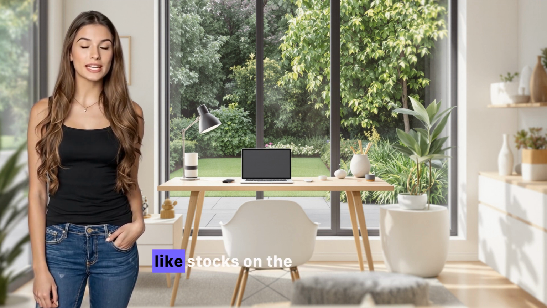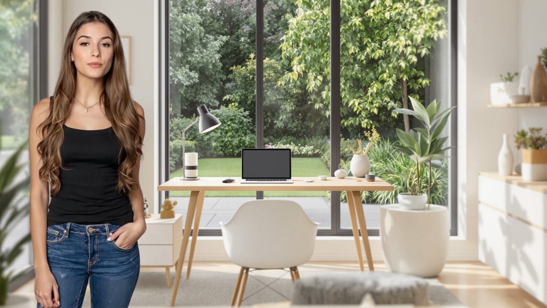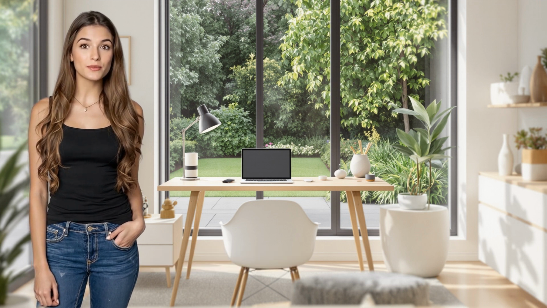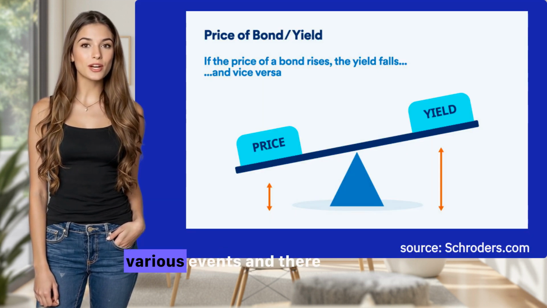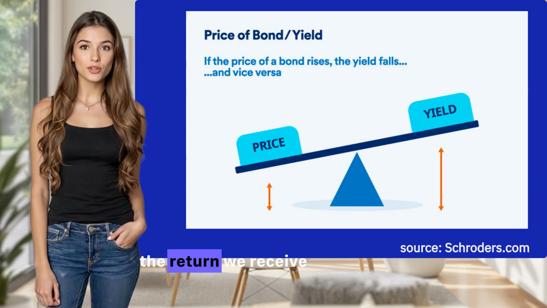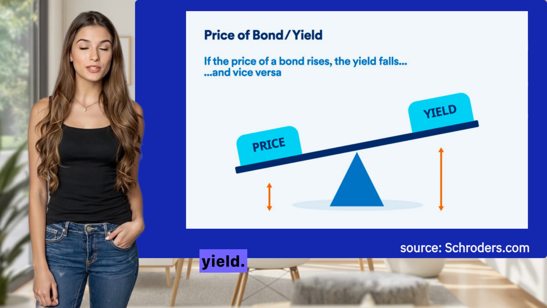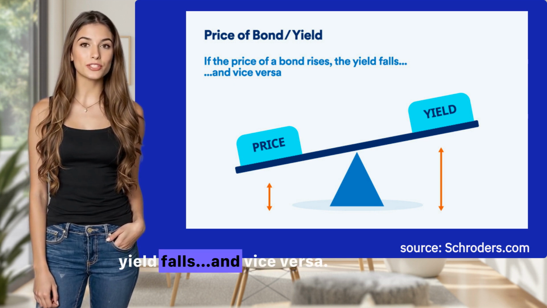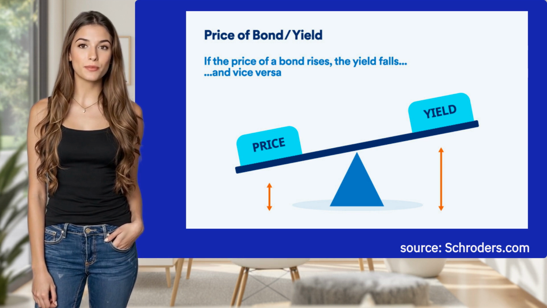Bonds are traded just like stocks on the stock market, so you can buy and sell them any day. It's important to understand the following concept in bonds. The price goes up or down based on various events, and there is an inverse relationship between the price and the return we receive, which is called the yield. If the price of the bond rises, the yield falls, and vice versa.